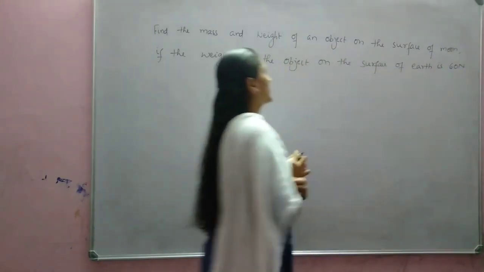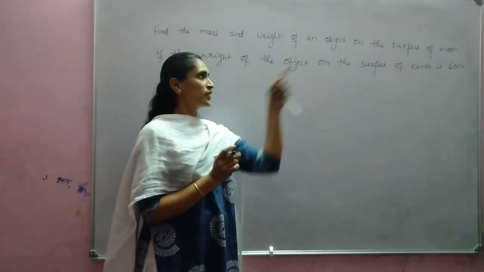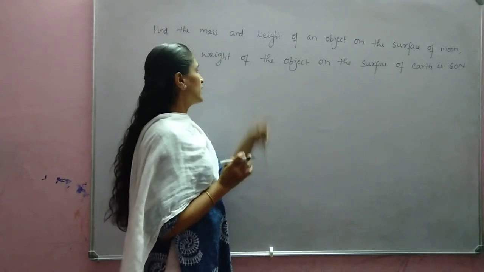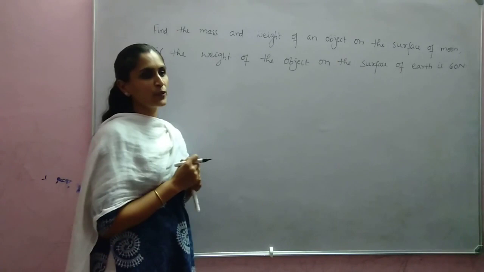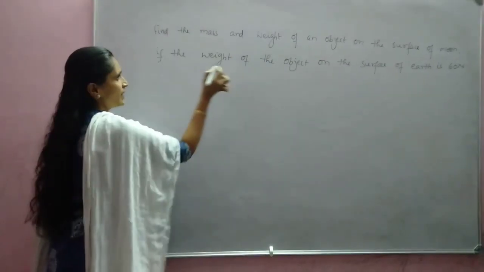So we have to find the mass and weight of an object on the surface of Moon if its weight on the surface of Earth is 60 Newton. So what we have to find? We have to find the weight.